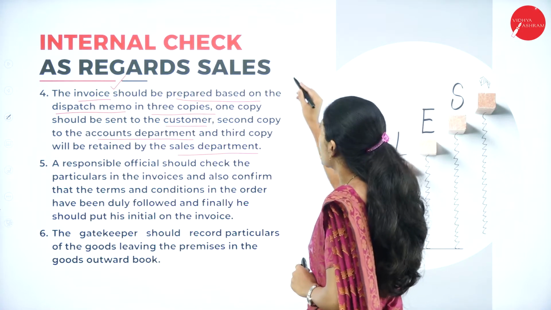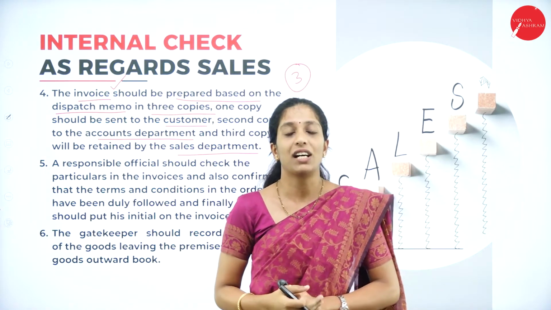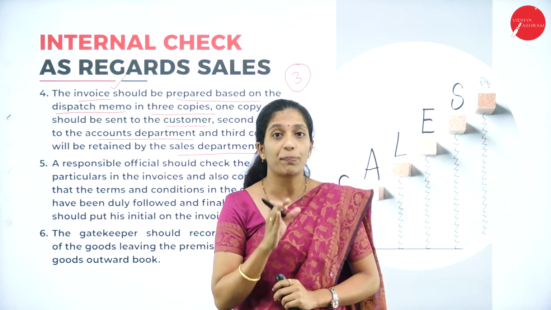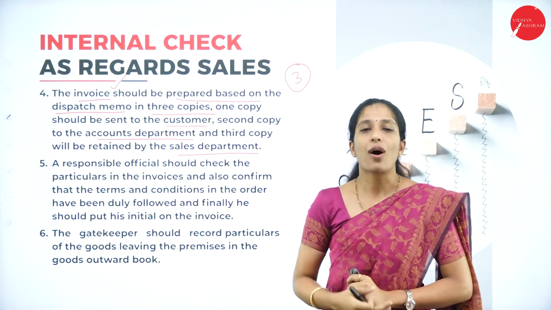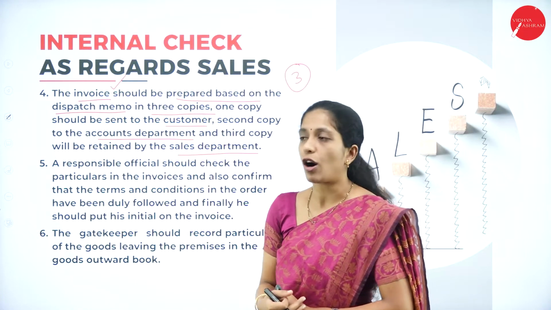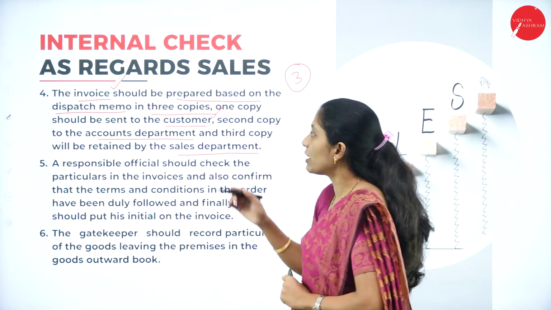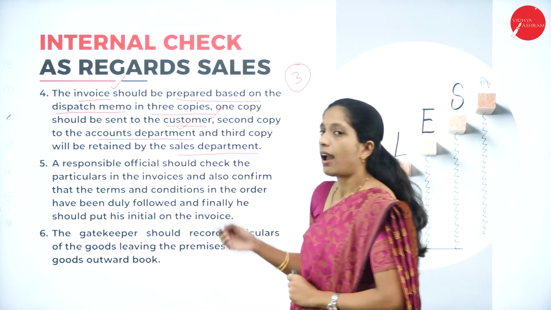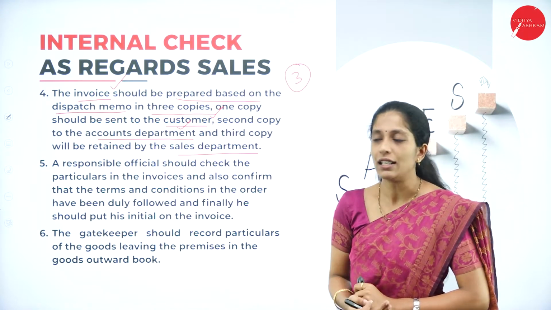So once the goods are ready to be delivered, a dispatch memo has to be prepared, and using that dispatch memo, an invoice has to be prepared in 3 copies. One has to be given to the customer, the second copy will be given to the accounts department, and the third copy will be in the hands of the sales department who is selling the goods.